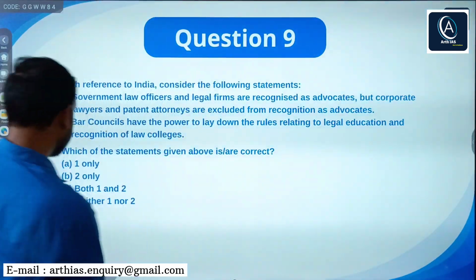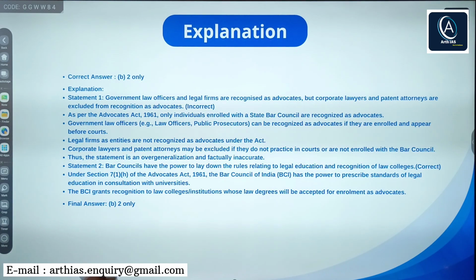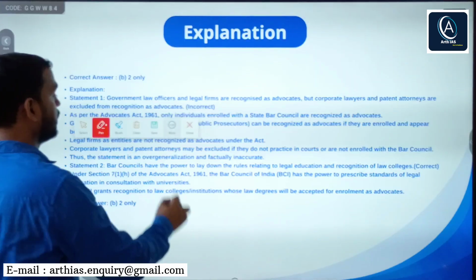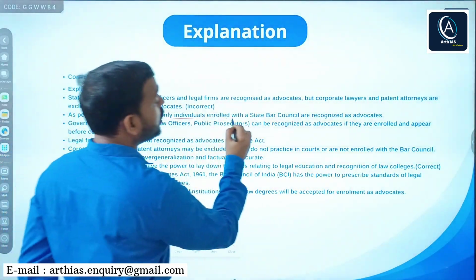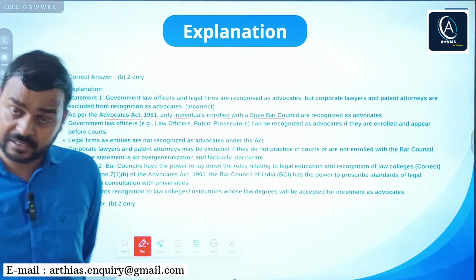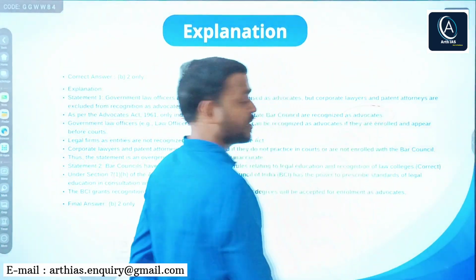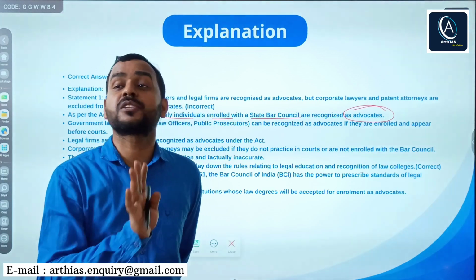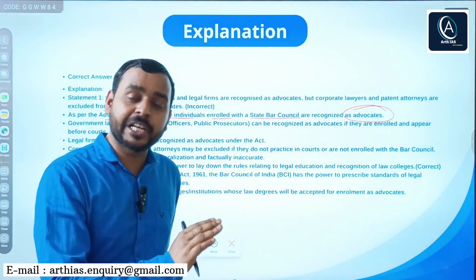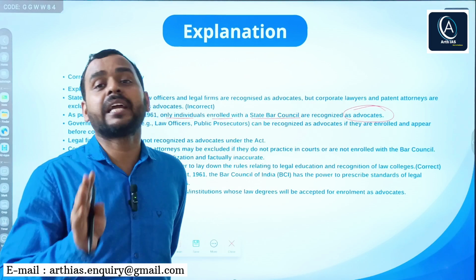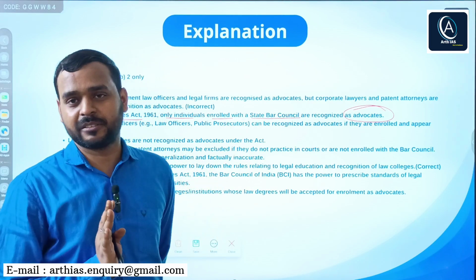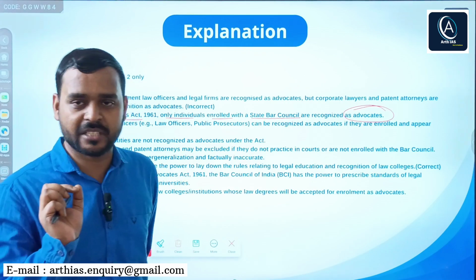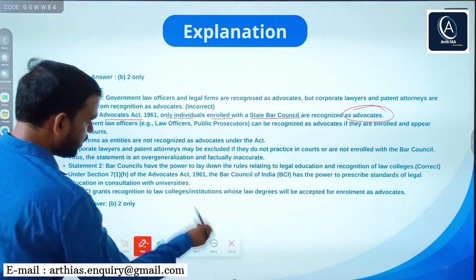Here is the explanation. You can read. As I told you, as per the Advocates Act 1961, only individuals enrolled in a state bar council are recognized as advocates, and a person who is a law graduate having a law degree is known as a lawyer. So a lawyer is not every time an advocate, but an advocate is every time a lawyer, because that person holds a degree of law. That is the minute difference, and the rest of the things are here, you can read.